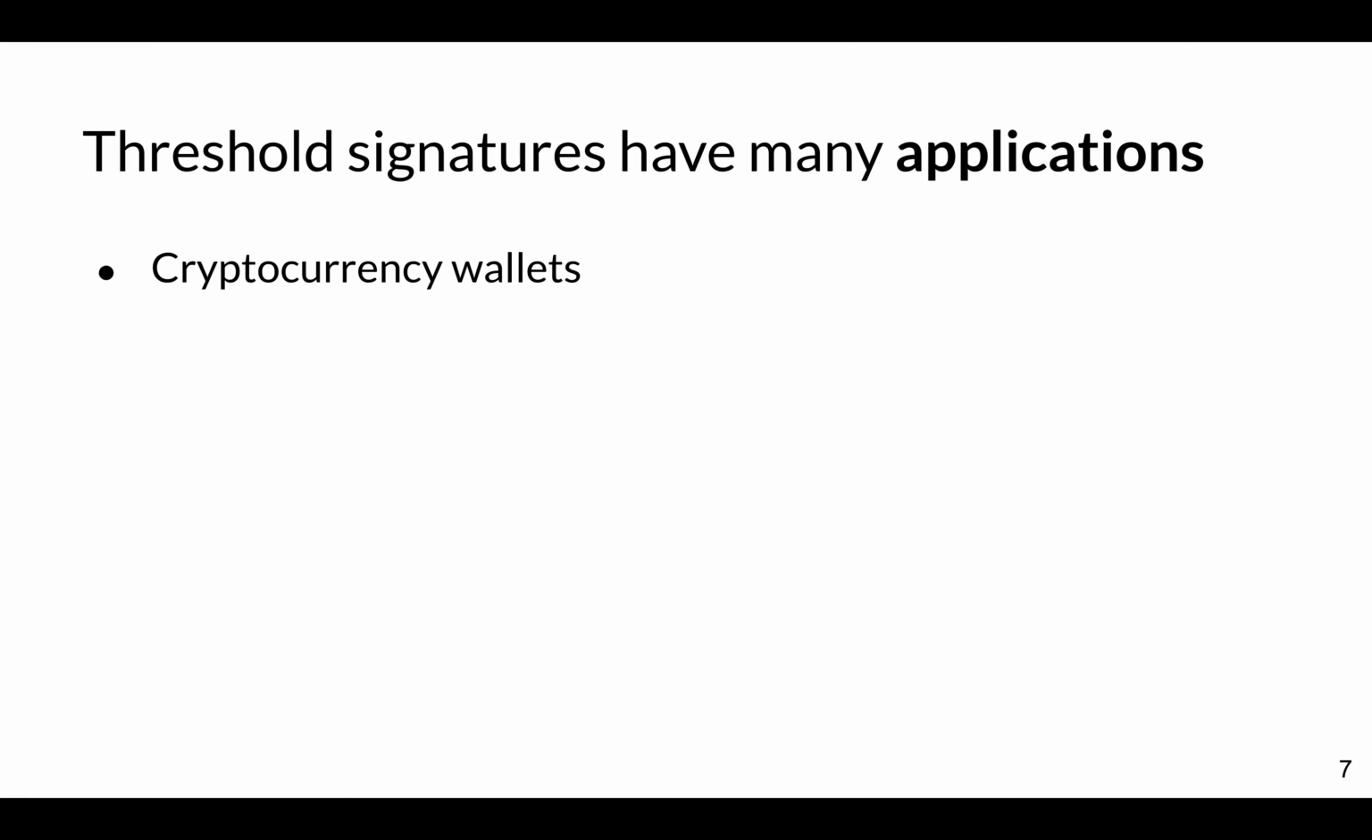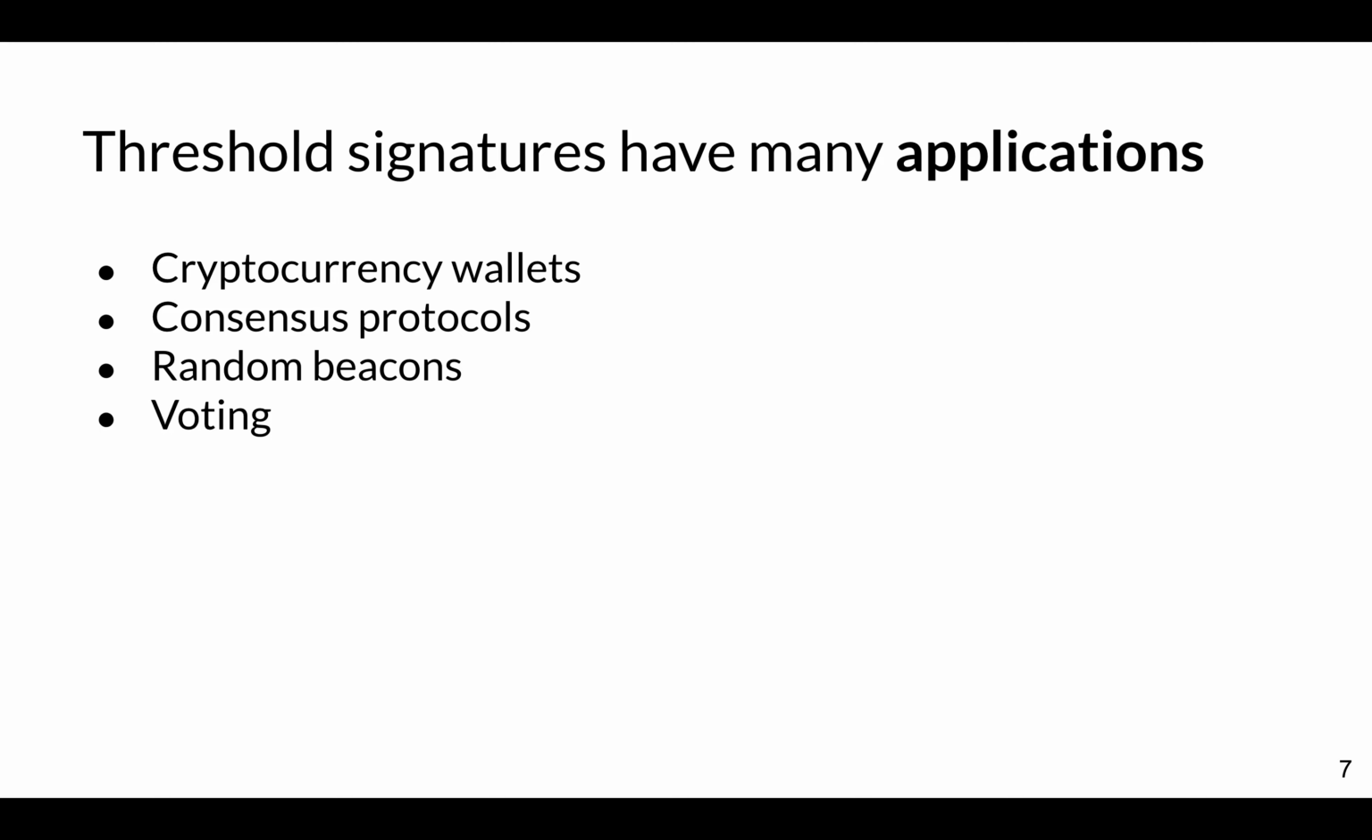Things like cryptocurrency wallets, where you protect your Bitcoin key by splitting it amongst trusted parties. Consensus protocols, where you can get scalability. Random beacons, where you can get randomness. Voting, although this would be a really naive voting that doesn't preserve privacy. And for the voting use case, you actually need large thresholds and large numbers of players.